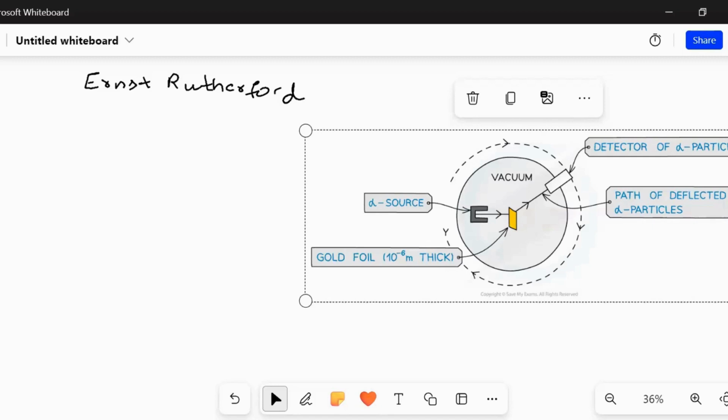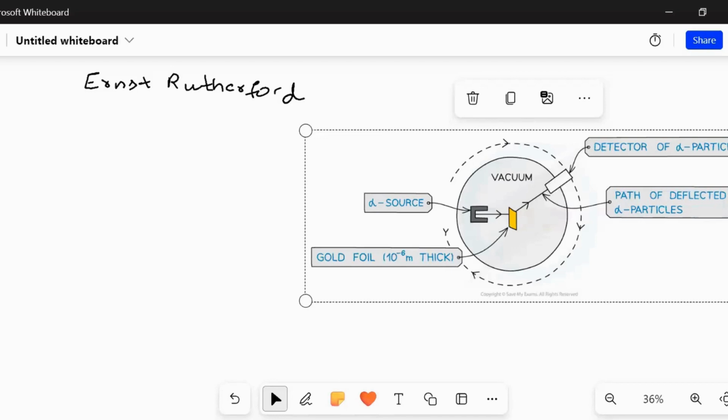Sir, can we use other materials instead of a gold foil, anything else at a very small measurement? In this case, the gold foil is 10 to the power minus 6 meters thick, which is really, really small. Similarly, can we use any other material of very small thickness? Does the thickness affect how the alpha particles get deflected? Okay, I will tell you. One point is with respect to the thickness.